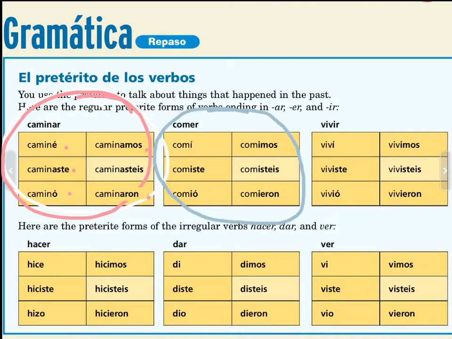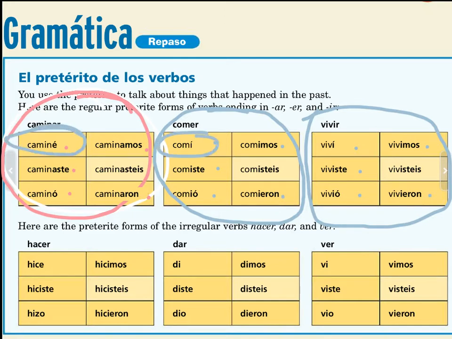Okay, next, moving on to your ER verb endings. And you will notice that they are the same as your IR verb endings. So, í, iste, ió, imos, ieron. And then over here, same thing. Í, iste, ió, imos, ieron. Please notice that there are tildes on all of the yo forms. There are also tildes on all of the ella forms.